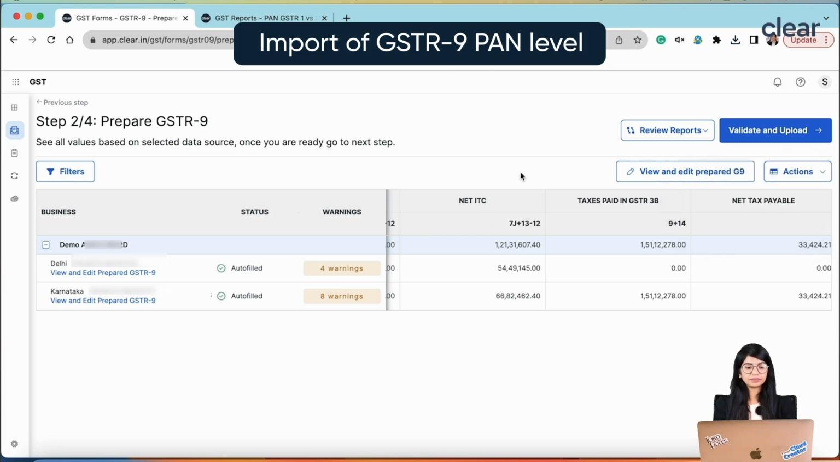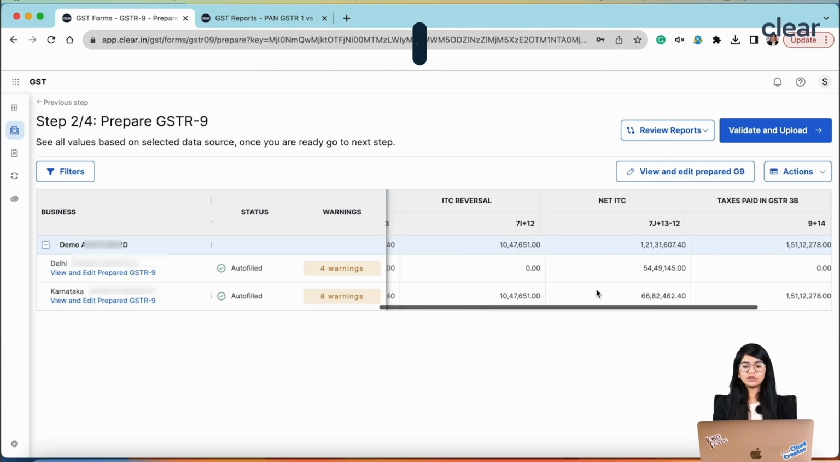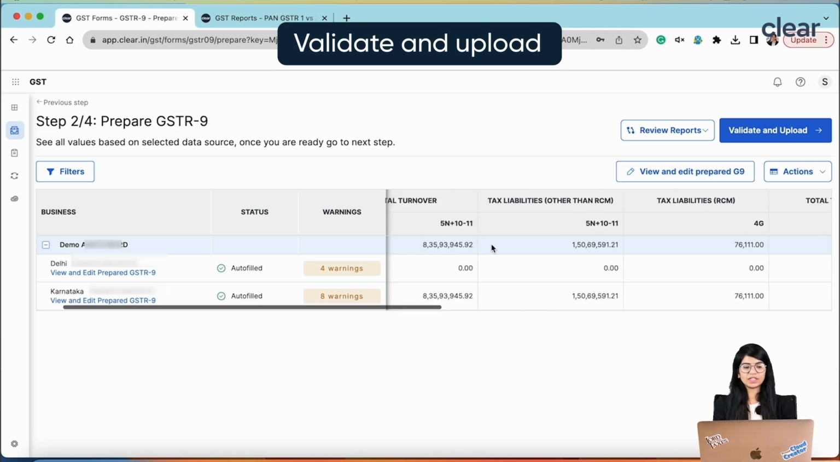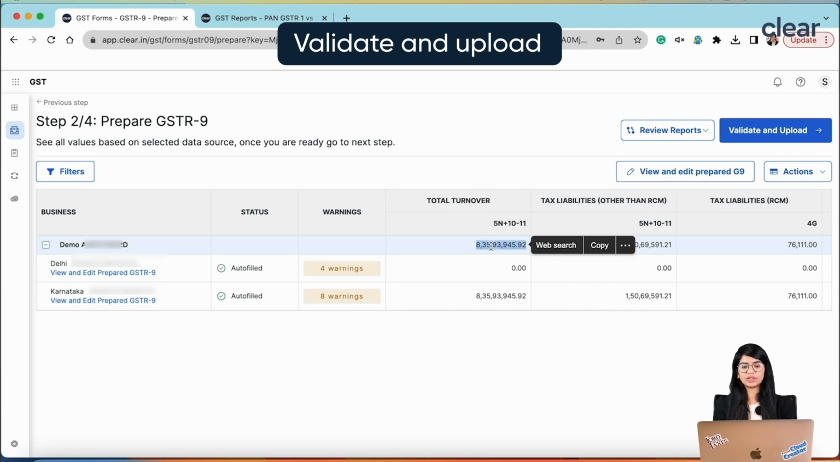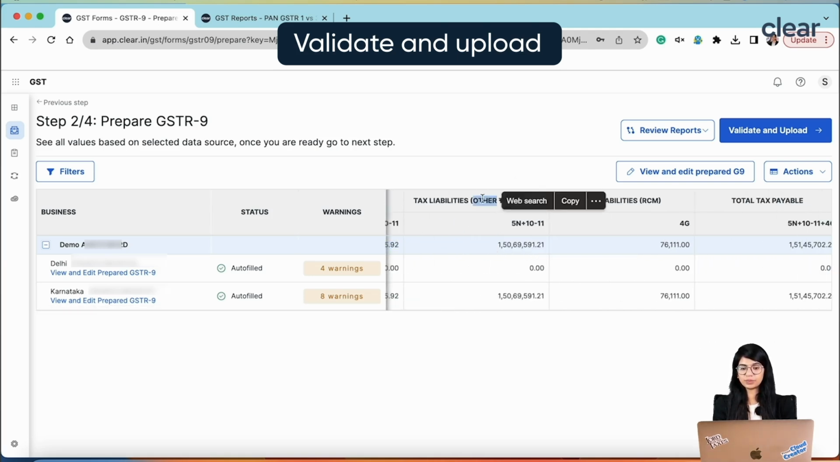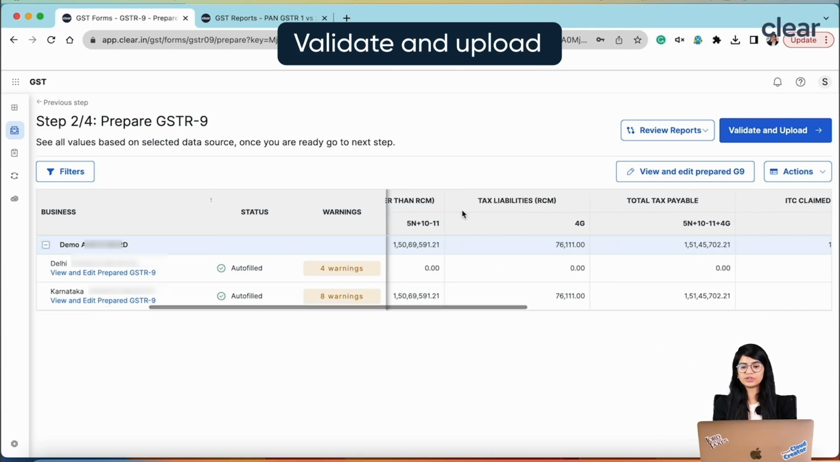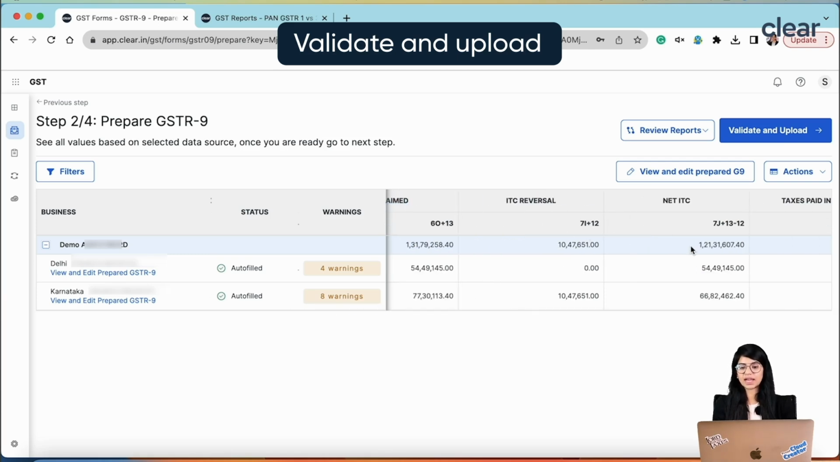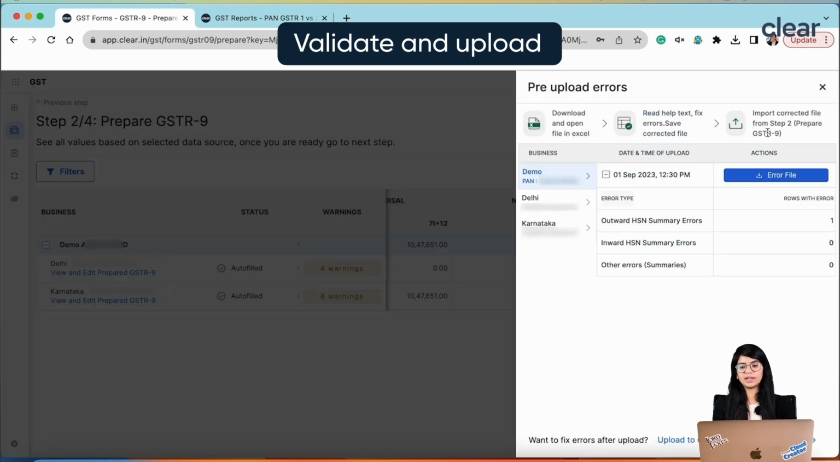Once this is all done and you feel that every information is correct, you can see this information at a PAN level as well as a GSTN level here also: what your total turnover reported is, what your total liability reported is, other than reverse charge and under reverse charge, what the total tax payable is, what your ITC claimed is, what the ITC reversal is, and the net ITC. After you see that all this information has been populated, you just click on validate and upload.